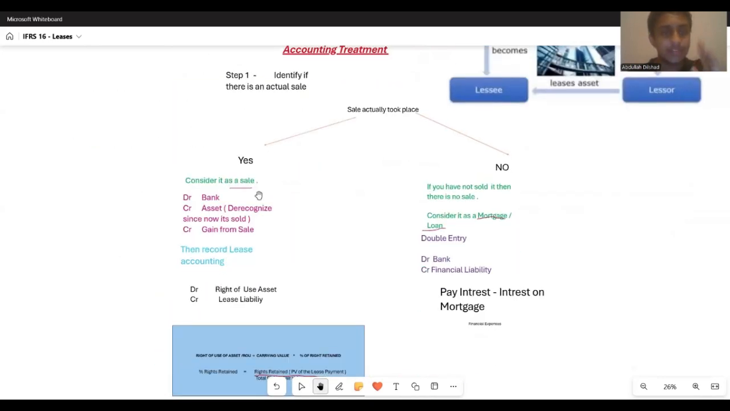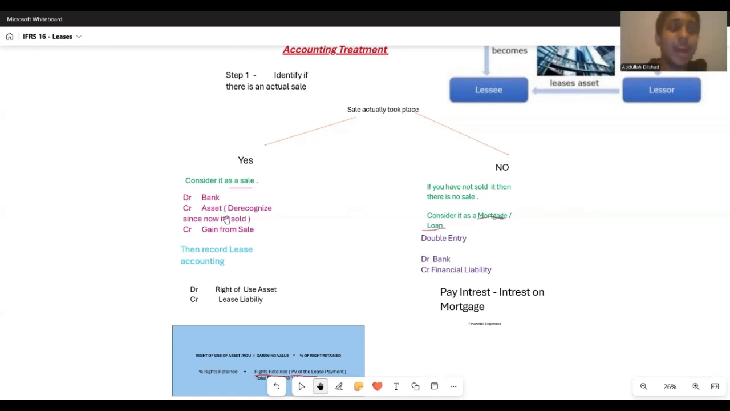So we have found out on the left-hand side that this particular transaction is a sale, right? So obviously when it's a sale transaction, debit bank, and you will be crediting the asset. The reason why you're crediting the asset is because you are selling off the asset, right? So when you sell off the asset, that asset needs to be removed from your statement of financial position. In simple terms, you have to de-recognize the asset, right? So debit bank, credit asset.